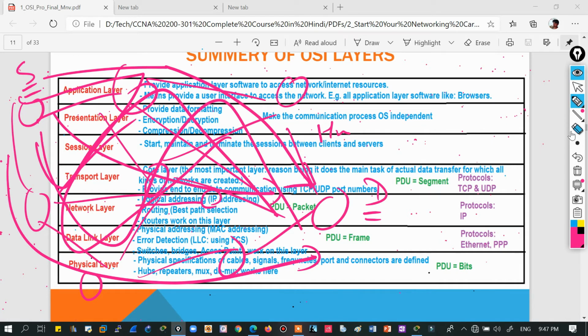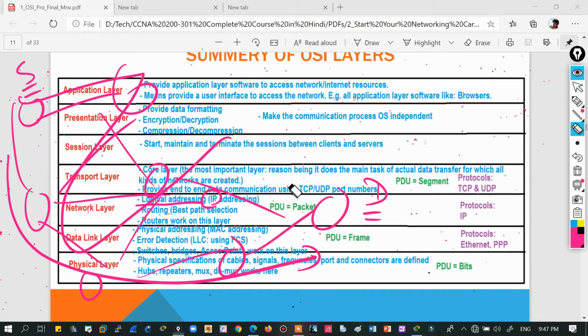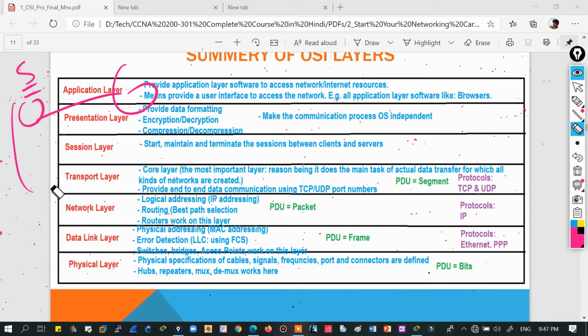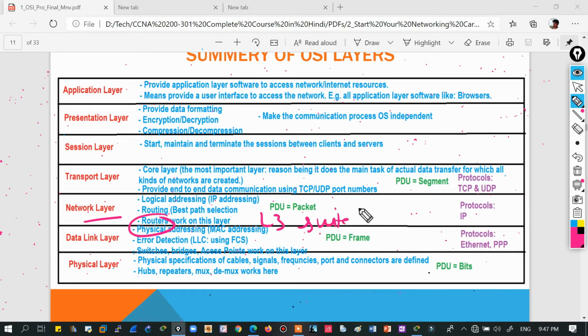What do we mean by best path? The path with highest bandwidth, the path with lowest delay, right? So these are called your best path. So this function is of layer 3, the network layer. So IP addressing and routing are used at the network layer. Now if I talk about devices, routers and layer 3 switches work on the network layer, right? Their protocols in the transport layer are TCP and UDP, but at the network layer only one protocol is there, that is IP.